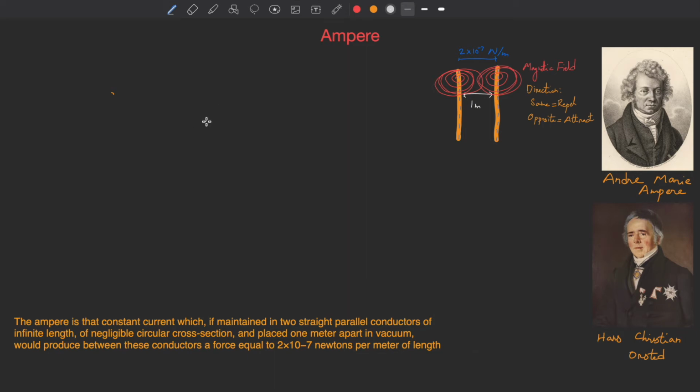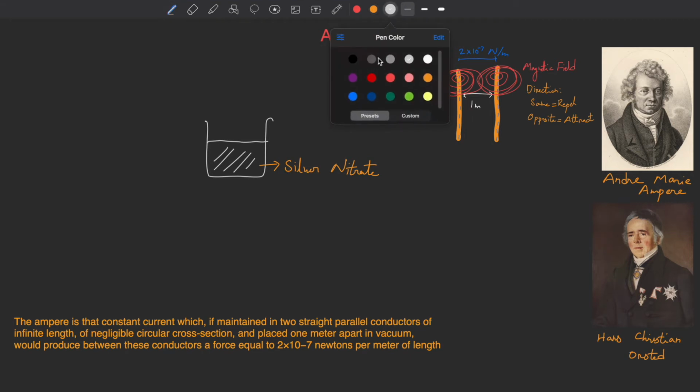So let's say we have a silver nitrate solution here, and then we have two electrodes inside it.